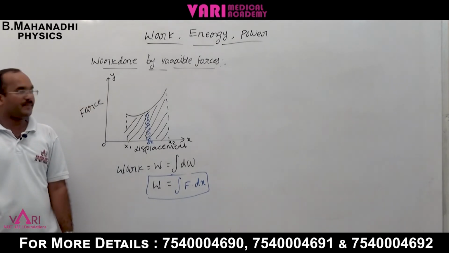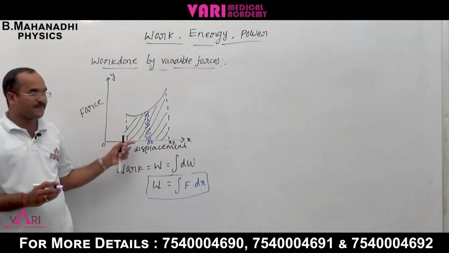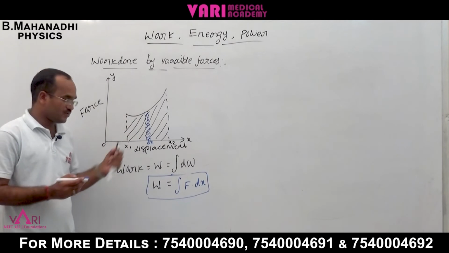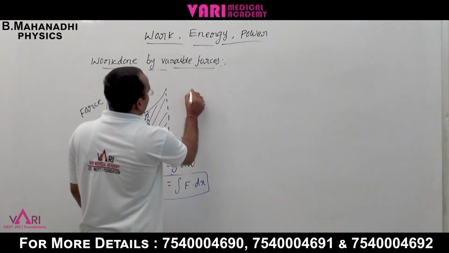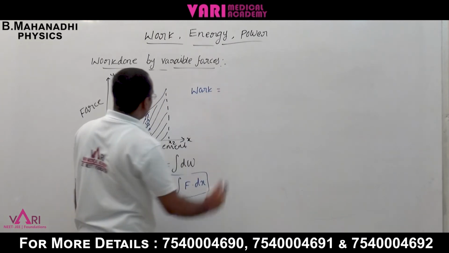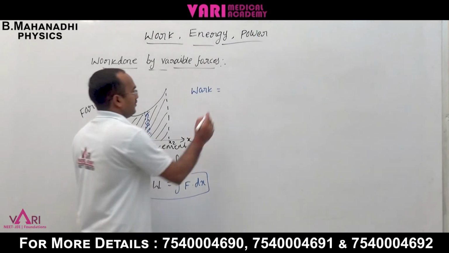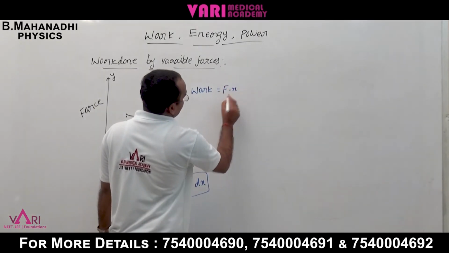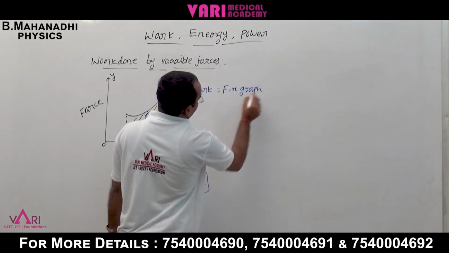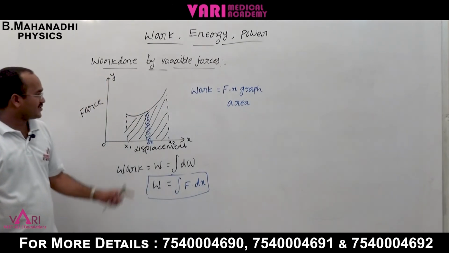Work done by a variable force is explained by the area of the force and displacement graph. Work done is equal to the area of the F-x graph. This is also work done.